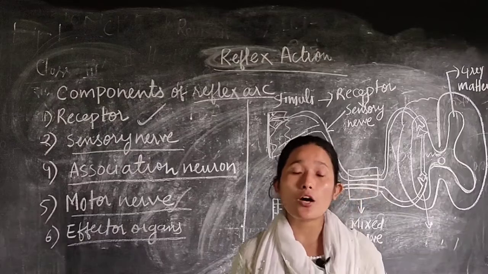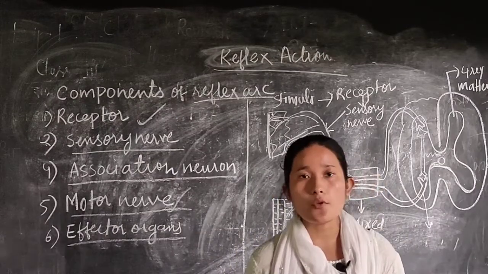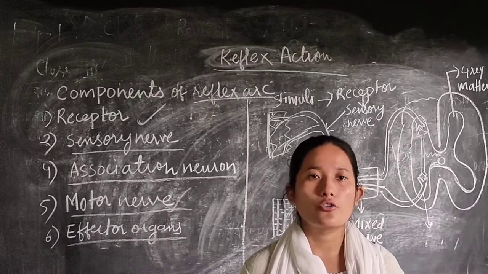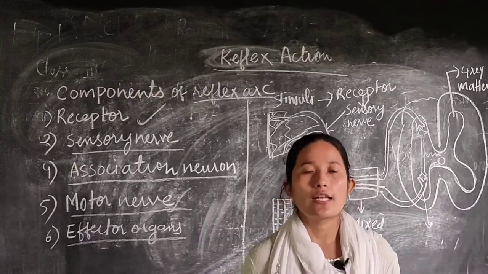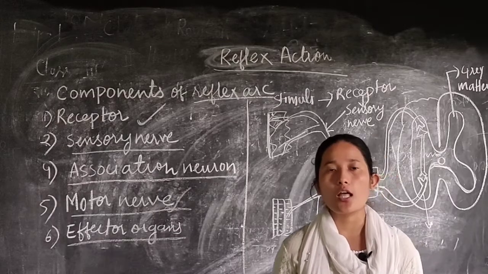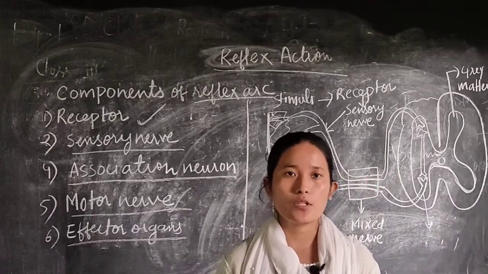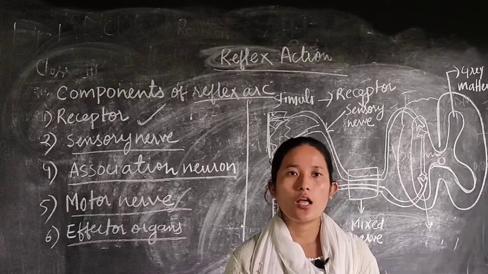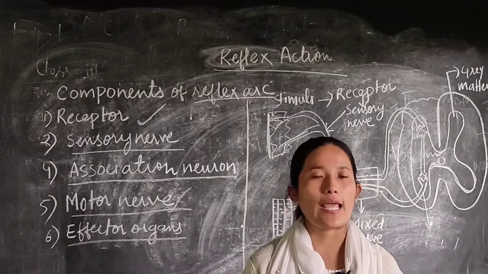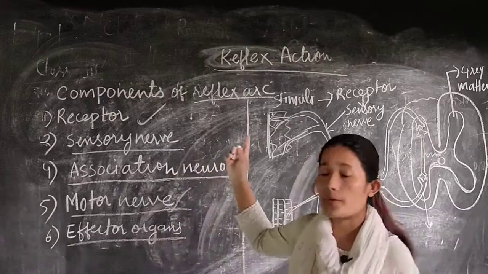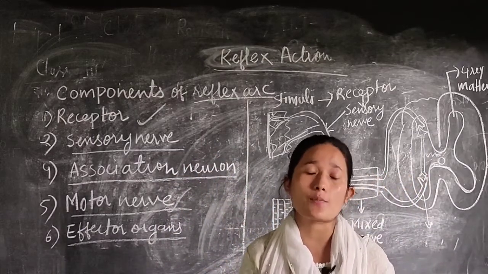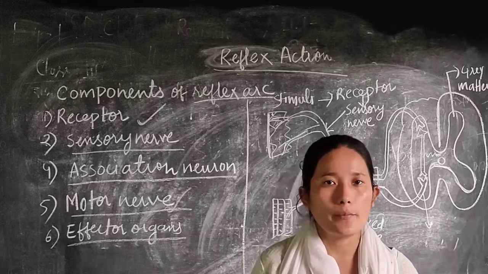So that's all about chapter 10, the nervous system. If you have any problem regarding this chapter, you can either call me or message me. In this chapter you will mainly focus on the structure of the brain, its function, and the distribution of gray matter and white matter in both the brain and the spinal cord. This topic, reflex action and reflex arc, is also very, very important. So regarding this chapter, if you have any problem, you can call me. Okay, thank you.